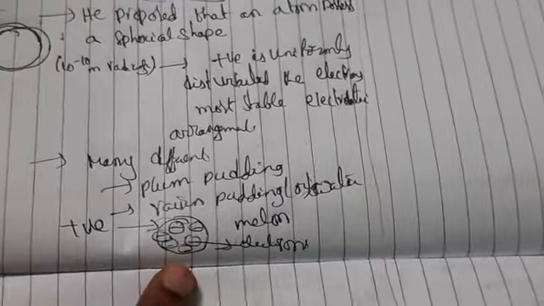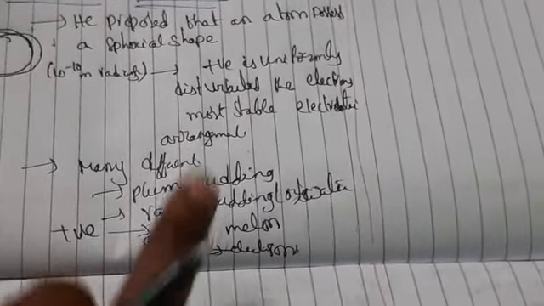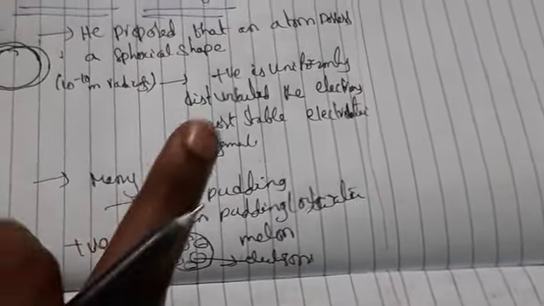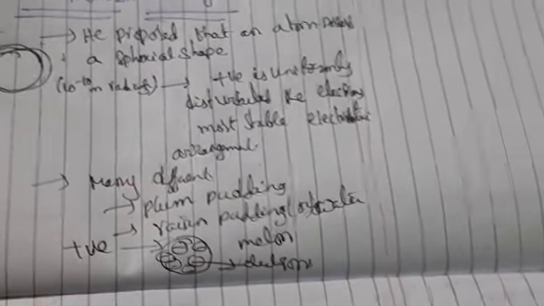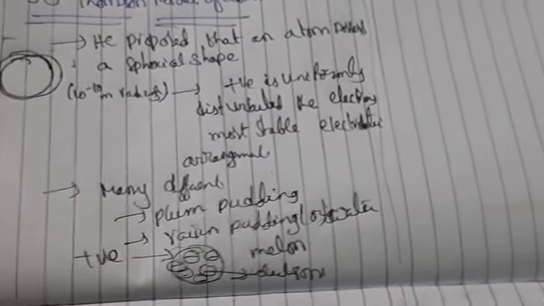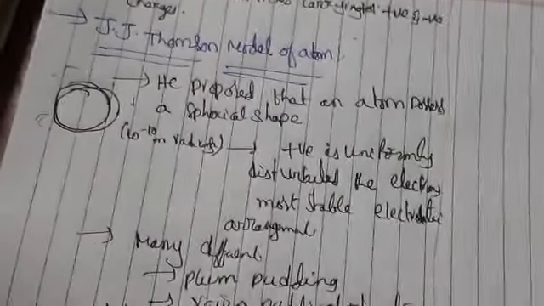But he was awarded the Nobel Prize for Physics in 1906 for theoretical and experimental investigations on the conduction of electricity by gases. So this is the J.J. Thomson model of the atom.